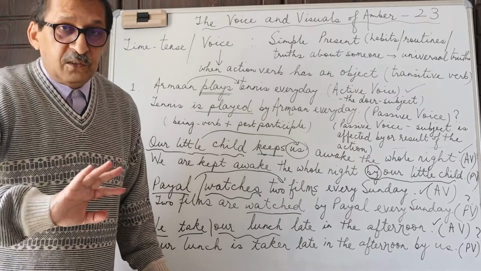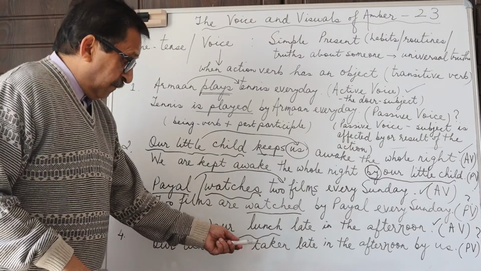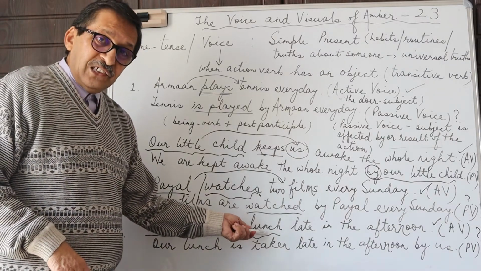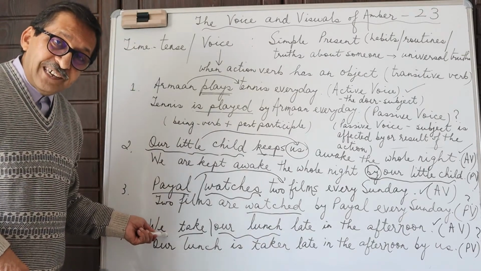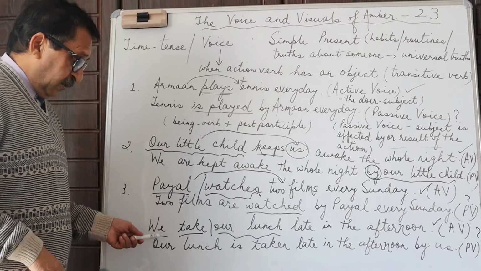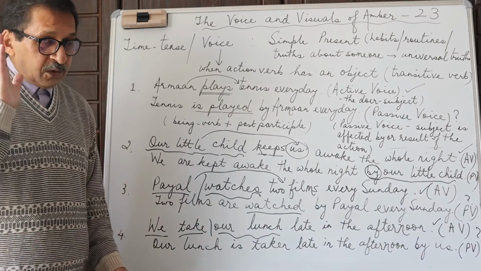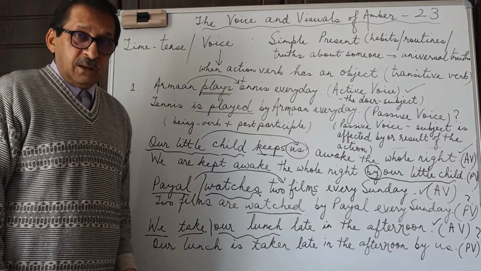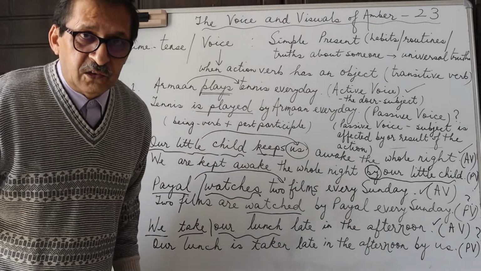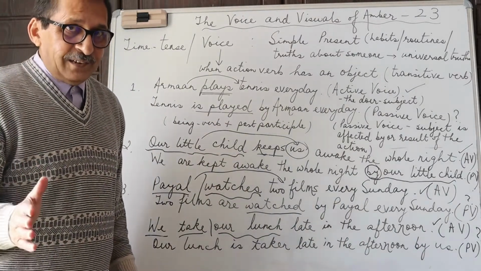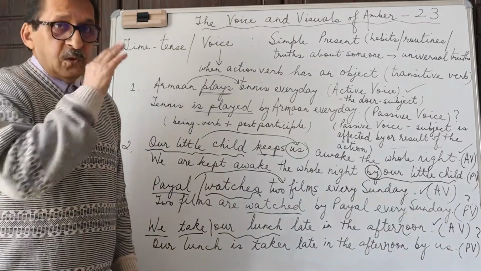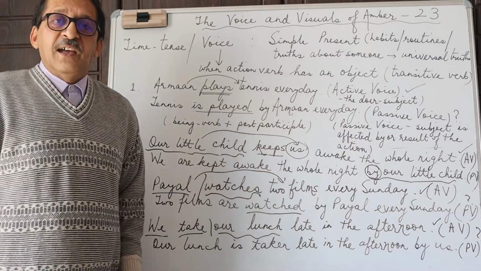The focus is not at all the object. The focus is not at all lunch. The focus is our habit of taking lunch late in the afternoon. So this kind of sentence must always be expressed in active voice, and most sentences, 95 out of 100 that we use and should use, are in the active voice.